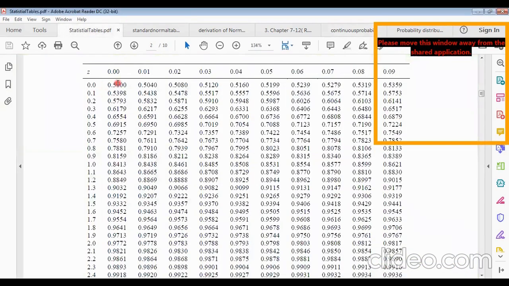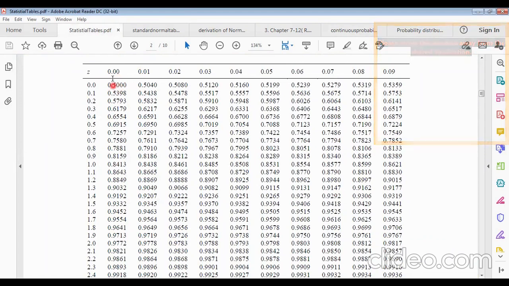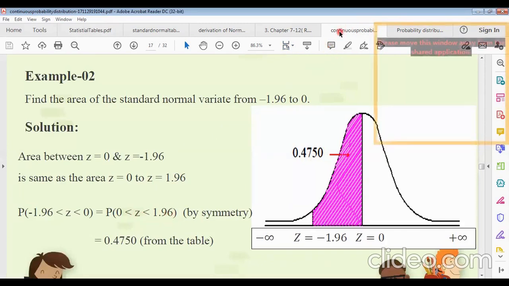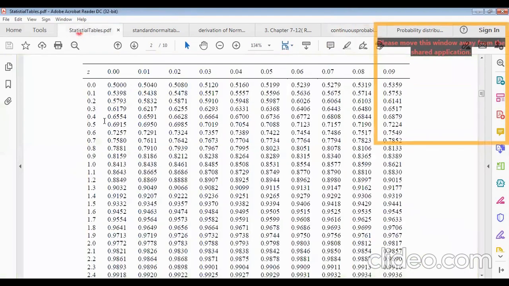For z equals 0, the area will be 0.5. For z equals 1.96, look at the 1.9 row and the 6 column, which gives 1.96. So this area will be 0.9750.